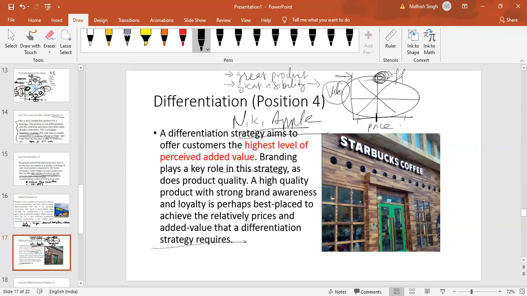Maybe a little controversial for Apple to be called average price, but given the value it creates, everything is relative: value with respect to the price. These are top-notch companies, considered to have the highest brand awareness and value with respect to the price. So we can give the example of Nike, Apple, Starbucks for a differentiation focused company, position 4.